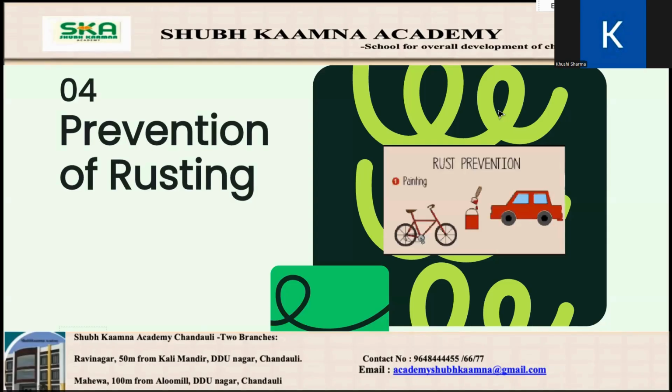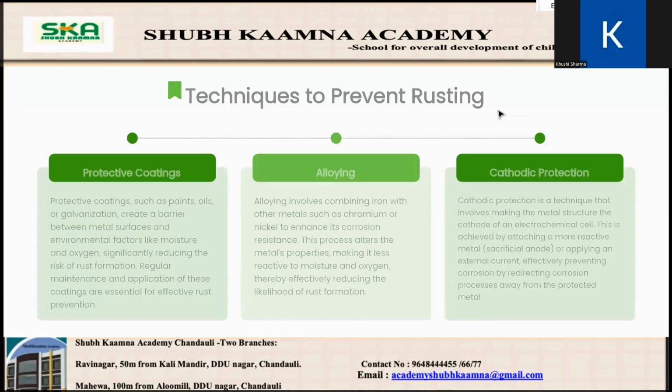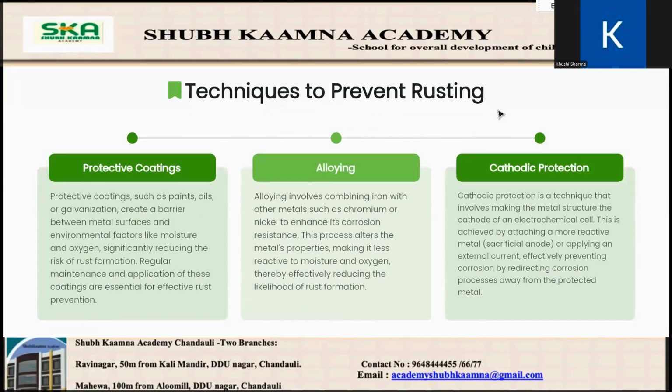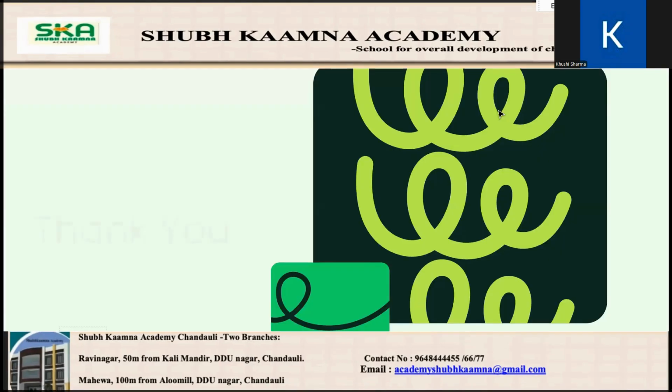Now, don't worry, we can stop rust like a superhero. Here are some rust busting tricks. Painting: keep water and air away. Oiling or greasing: perfect for bicycle chains. Galvanization: coating iron with zinc. Stainless steel: a special metal mix that does not rust easily. Save the metal before it crumbles.